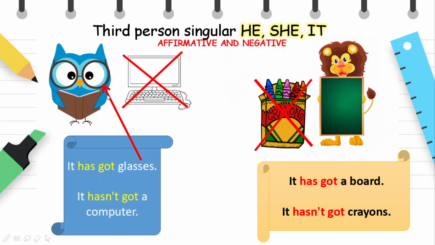It has got glasses. It hasn't got a computer. It has got a board. It hasn't got crayons.